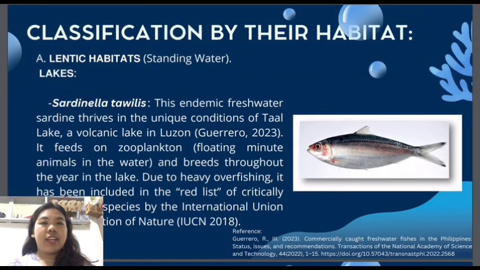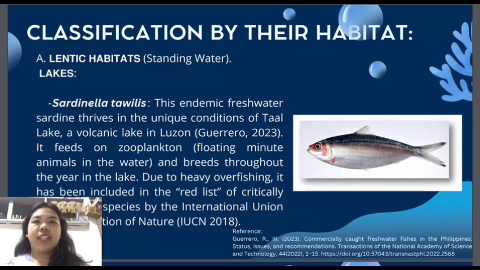We can classify the freshwater organisms based on their habitats. So we have here two classifications, and first is the lentic habitats. For the lentic habitats, or the standing water, we have here lakes, ponds, swamps, and marshes.